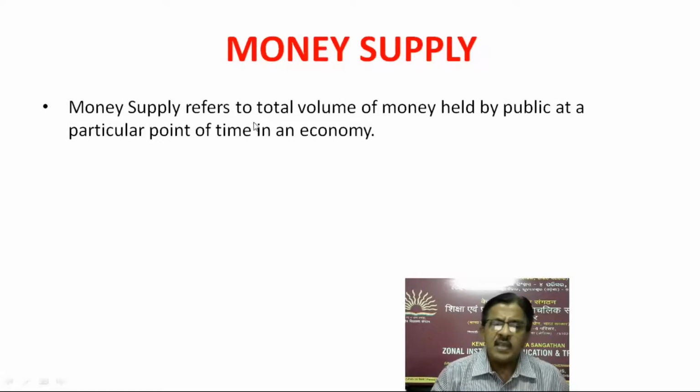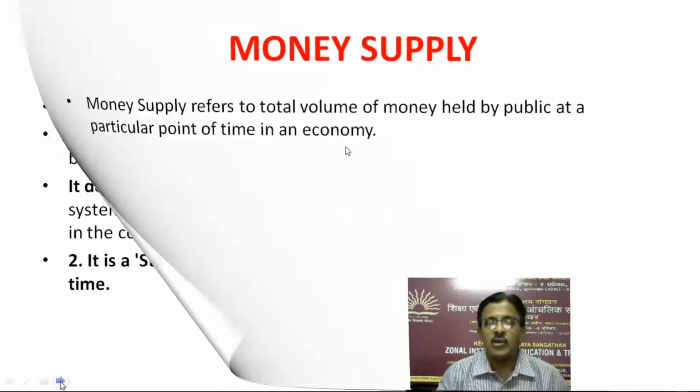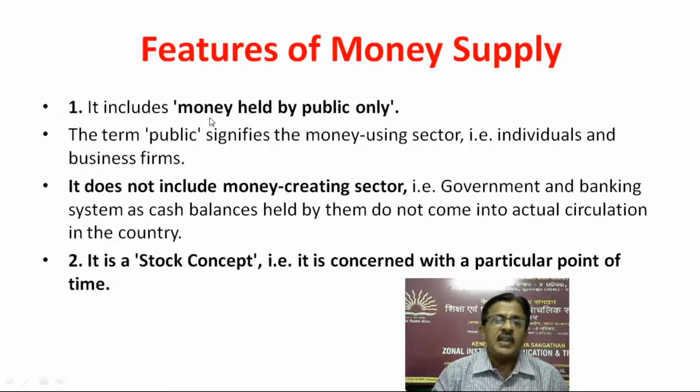Money supply refers to total volume of money held by public at a particular point of time in an economy. Features of money supply. It includes money held by public only. This is very important. The term public signifies the money using sector, that is individuals and business firms. It does not include money creating sector, that is government and banking system, as cash balances held by them do not come into actual circulation in the country.